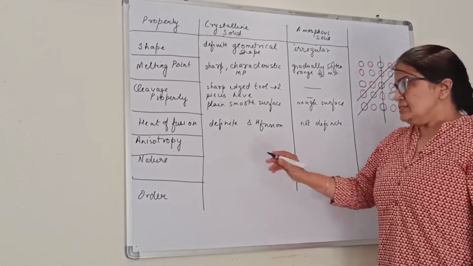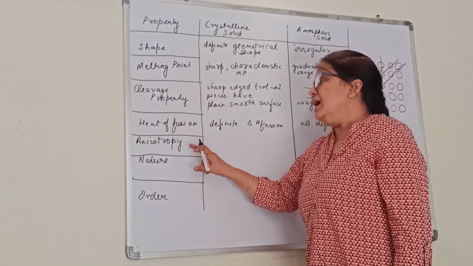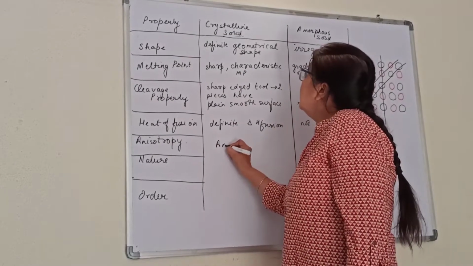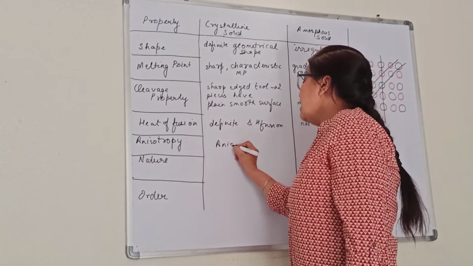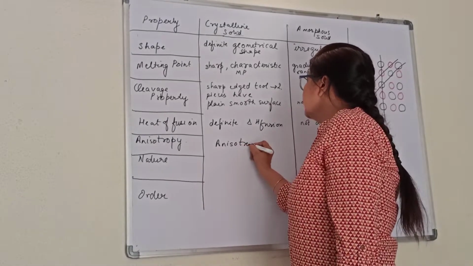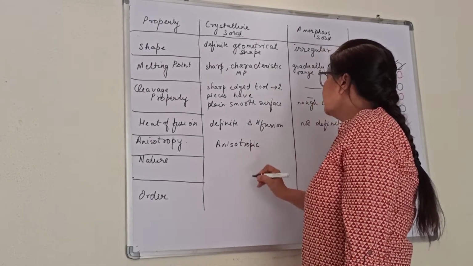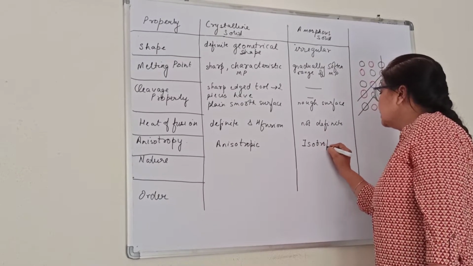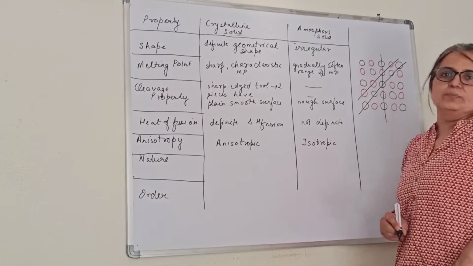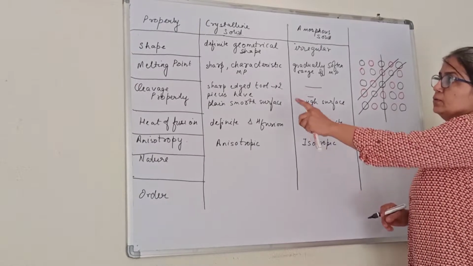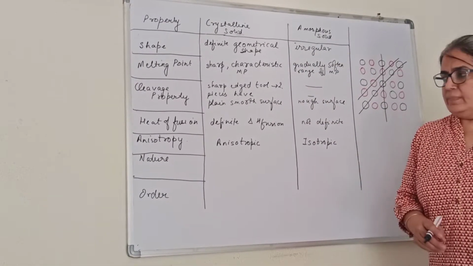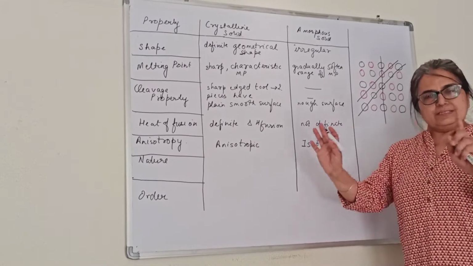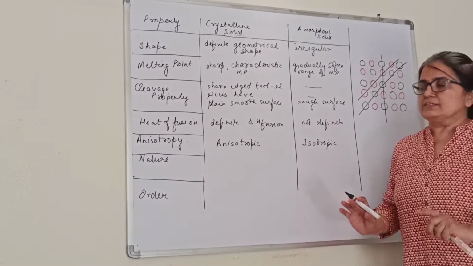Okay. This is a new term for you children here, anisotropy. First let me write it. Crystalline solids are anisotropic in nature, whereas amorphous solids are isotropic in nature. Now what does it mean? As we know, they have a definite crystalline shape. That means there is a proper arrangement of the constituent particles in a three-dimensional lattice.